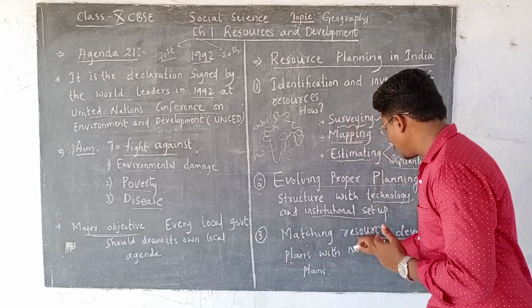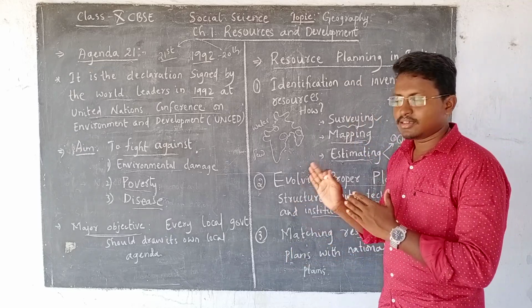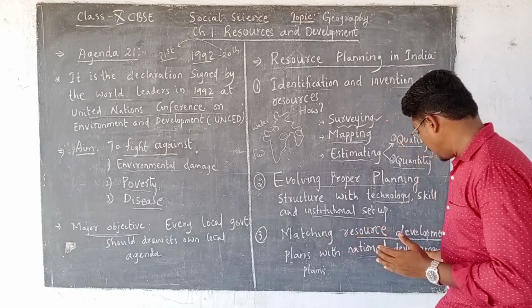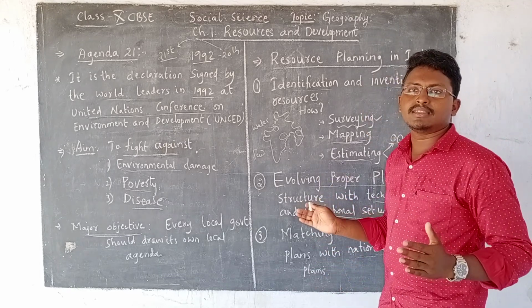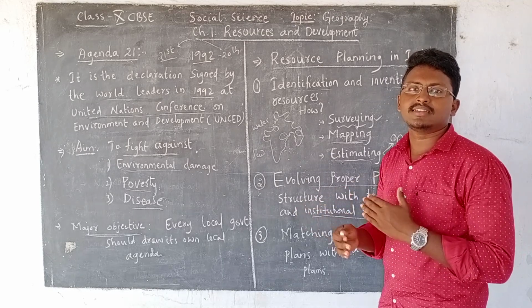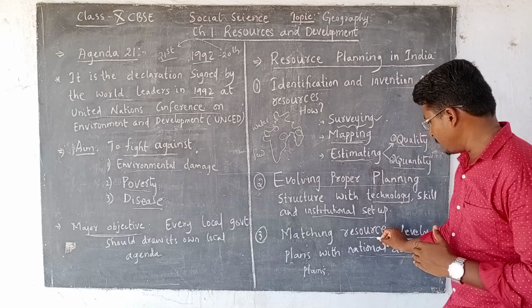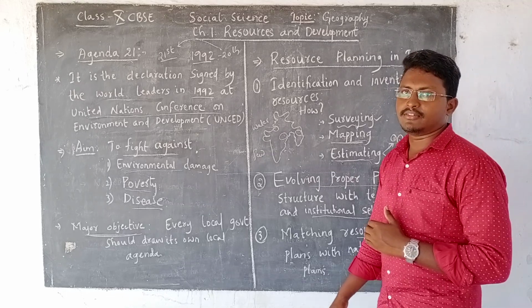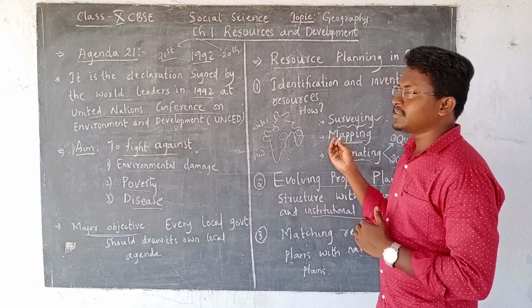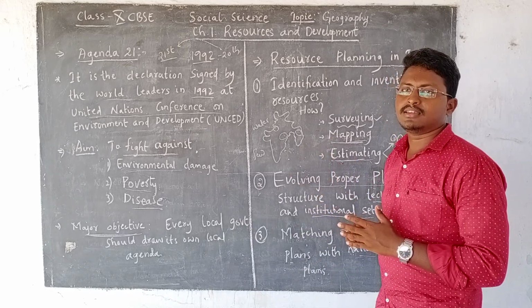That means whatever plans we have in resource development should be matched with national development plans. If these are not matching, there may be a financial disturbance in the country. Therefore there should be a match between resource development and national development plans, otherwise a financial clash may occur in this country.